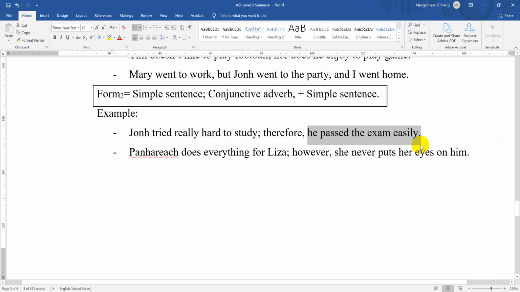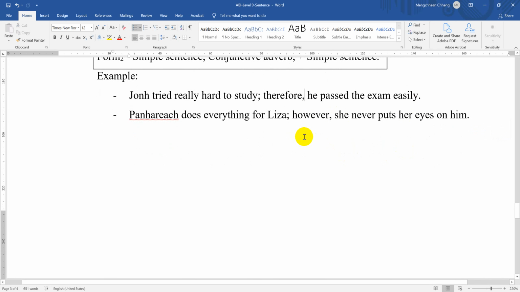So two sentences are joined together by a semicolon and a conjunctive adverb followed by a comma. The next example is: Panyarik does everything for Lisa; however, she never puts her eye on him. So it's the same as example number one. There are two simple sentences here, and we have a conjunctive adverb as well.